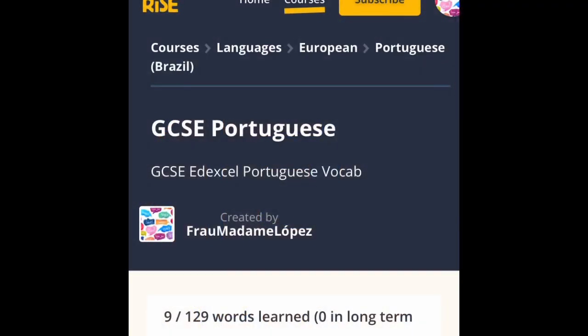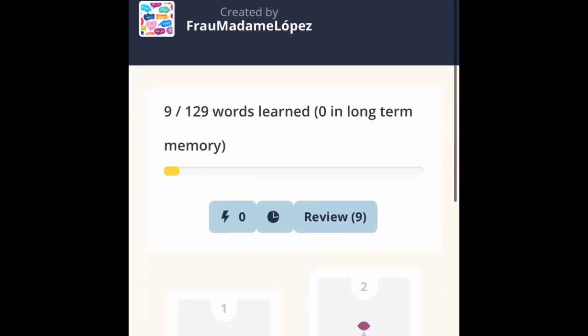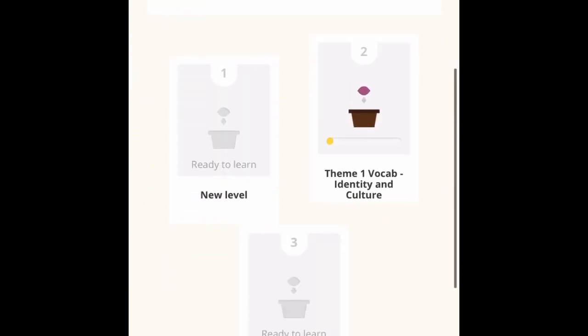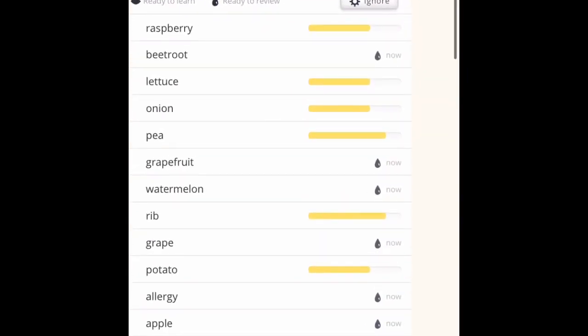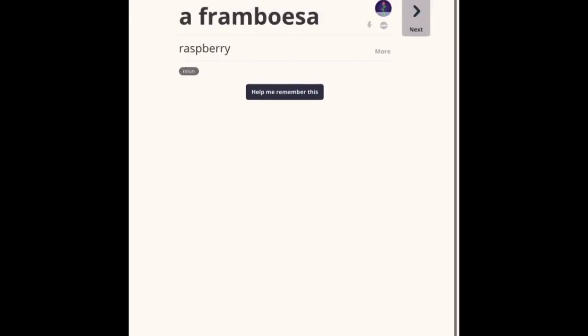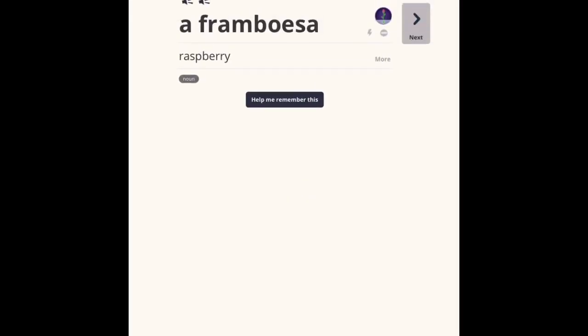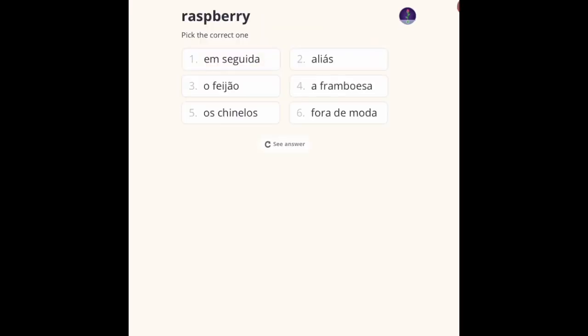The second app we're going to look at is Memrise, which is also free. I'm doing Portuguese GCSE, so I've made my own vocab list. All of these words here are words that I want to learn, so I've added them in. A bit more basic than Duolingo. It's mainly just vocabulary, so listening and also reading and writing. You can see here that I've got options, but again, that's the easiest setting.